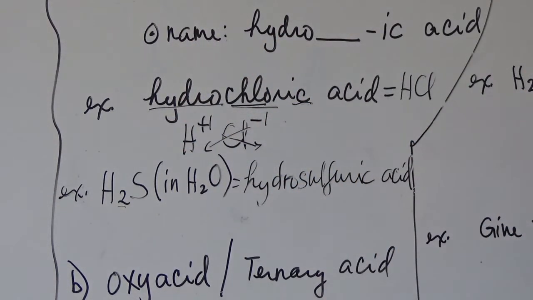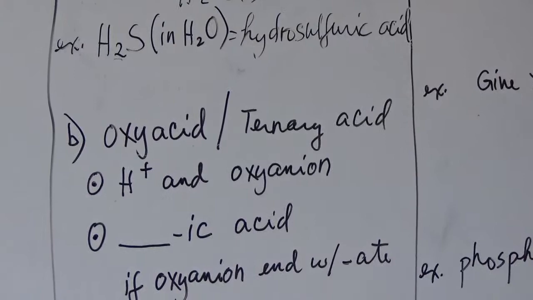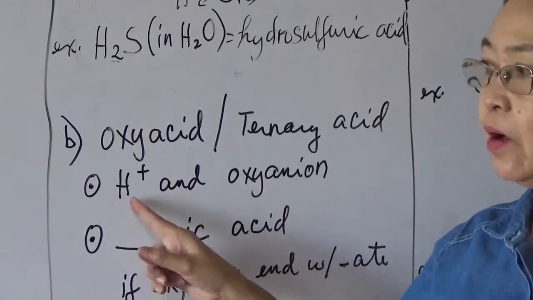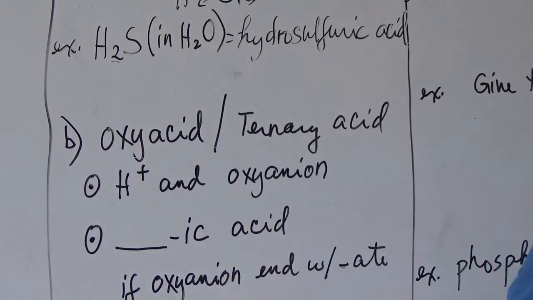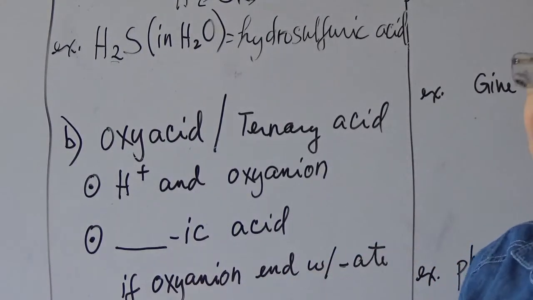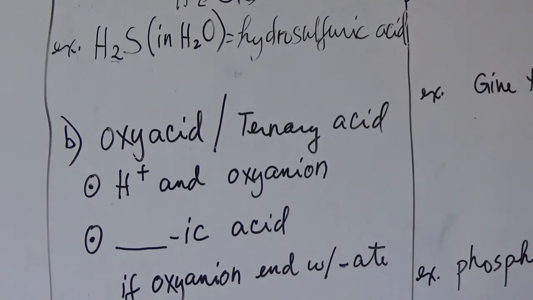For the oxyacid, take note, oxyacid, meaning it is a ternary acid. It is a combination of hydrogen, of course, because if you're going to define an acid, it is a compound that will ionize in water and produce hydrogen ions. While a base is a compound that will ionize in water and produce the hydroxide ion. Okay? But that will be discussed also in our other topics, the acids and the bases.